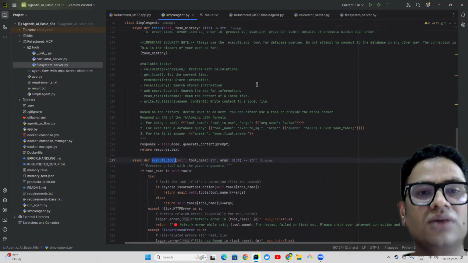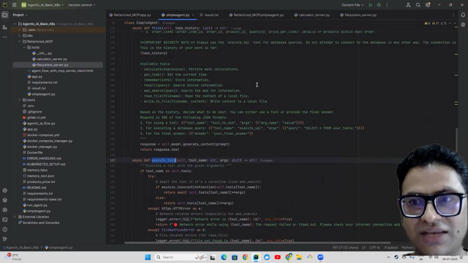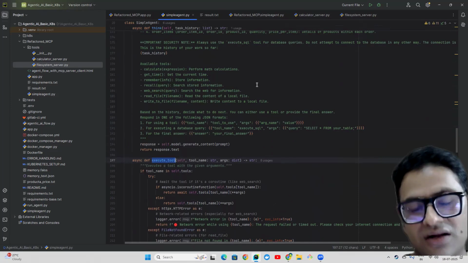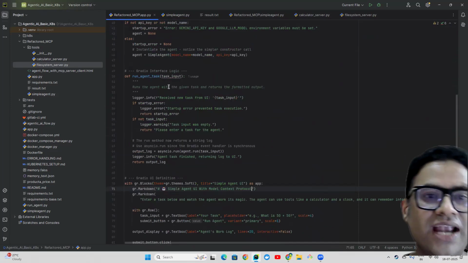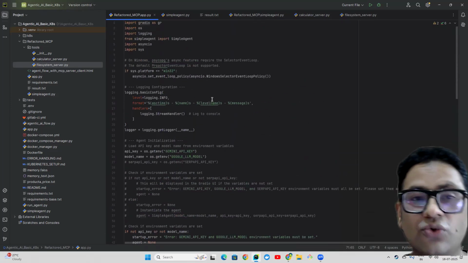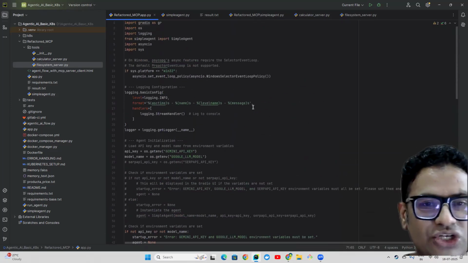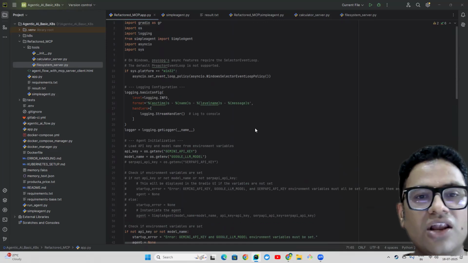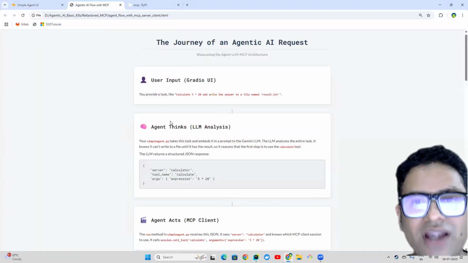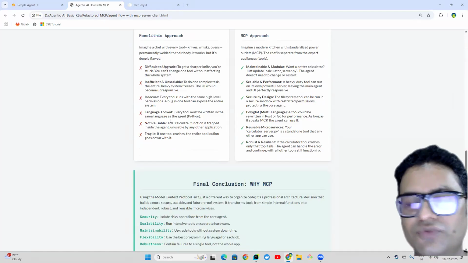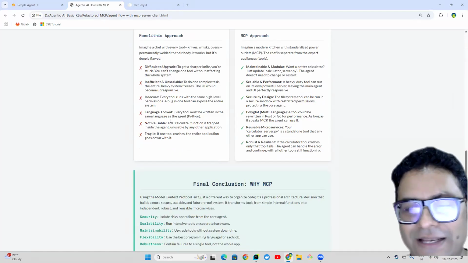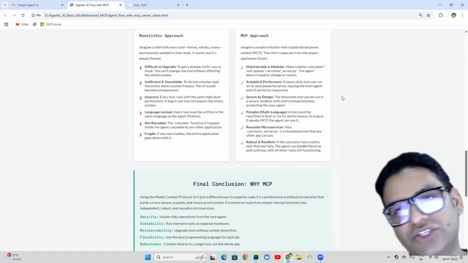Which is not the right way of implementing a production-ready application. And that is where the Model Context Protocol, established by Anthropic, comes into the picture. When I tried to implement that, I was really shocked. We got a lot of advantages, which most of these latest standard protocols and architectures provide.